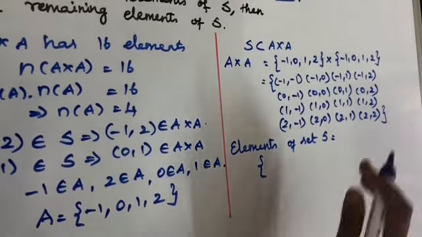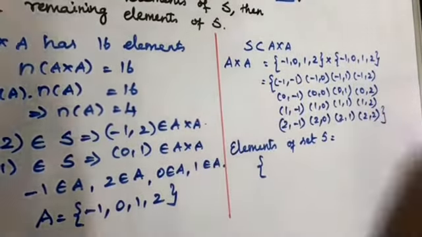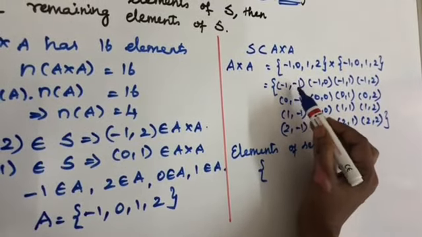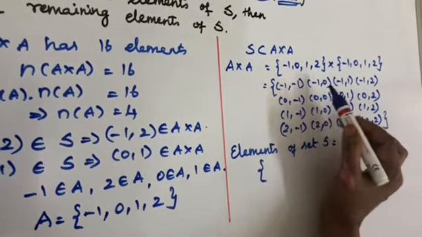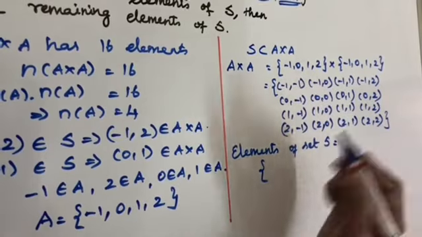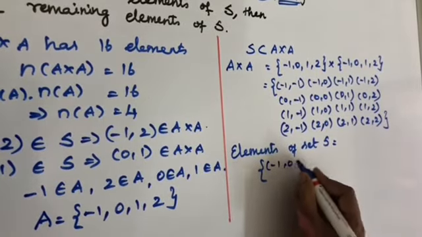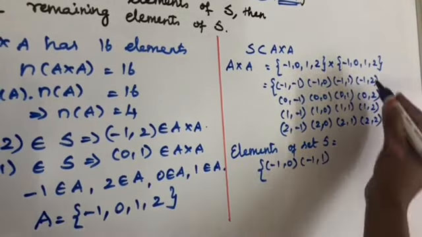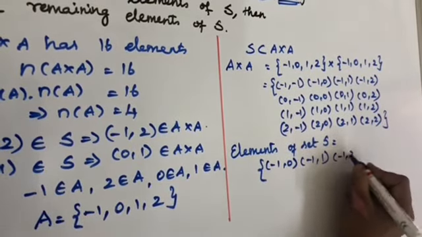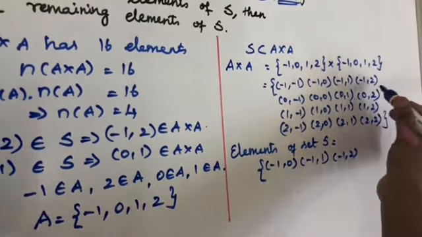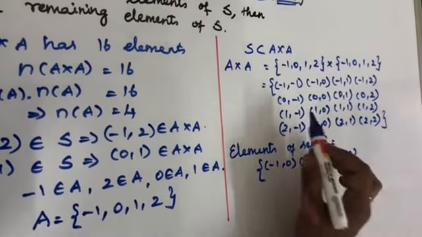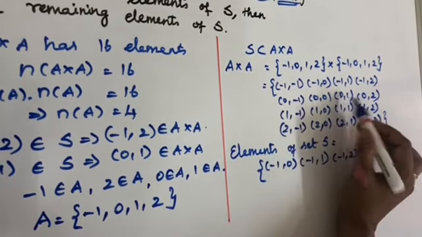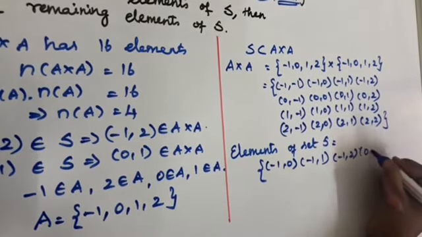What are the elements satisfying this condition? In the first row, (-1, -1) has two equal elements, so we couldn't take it. (-1, 0), we can take it. (-1, 1), (-1, 2): the first element is lesser than the second element. What about the remaining ones in that row? We should not take it. And (0, 1).